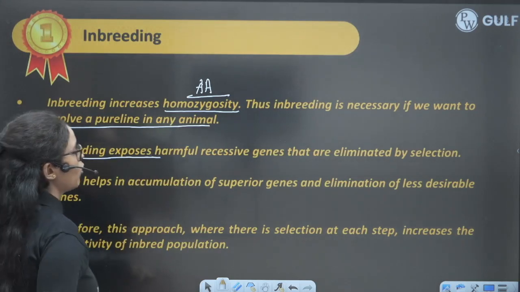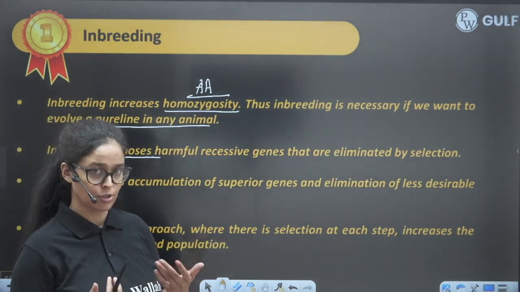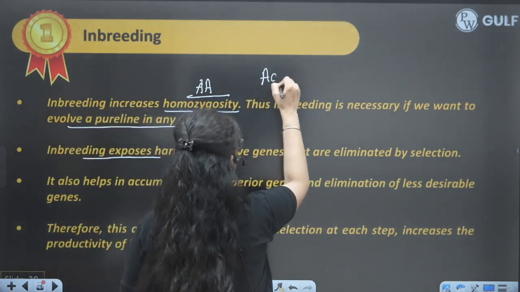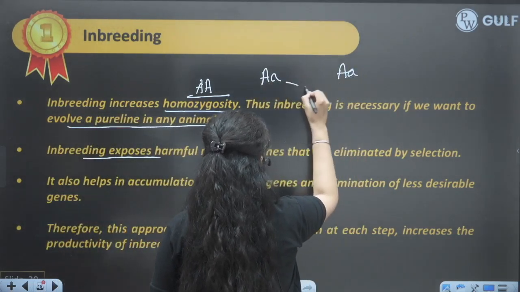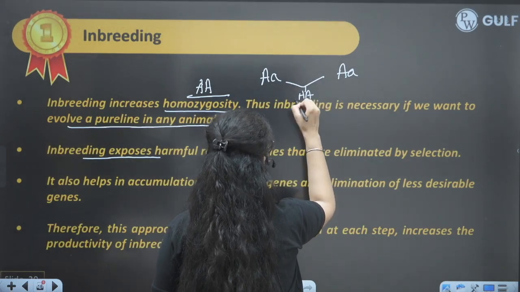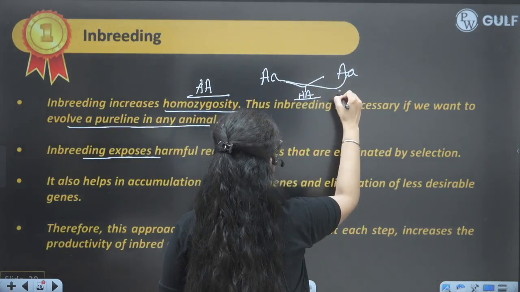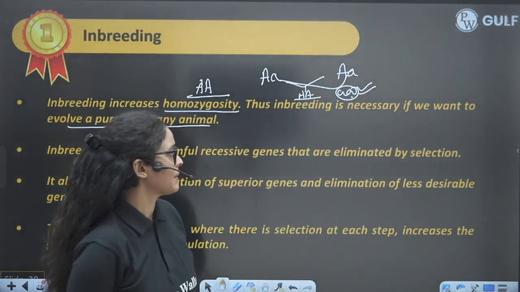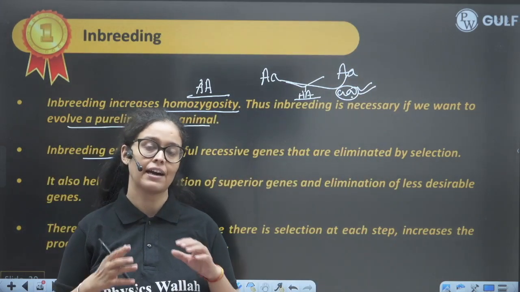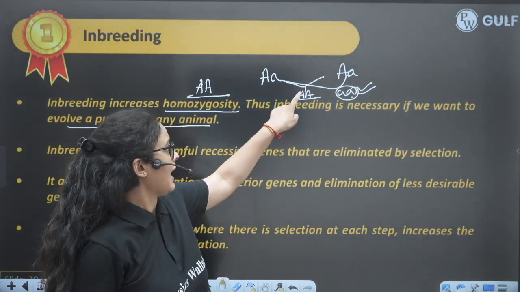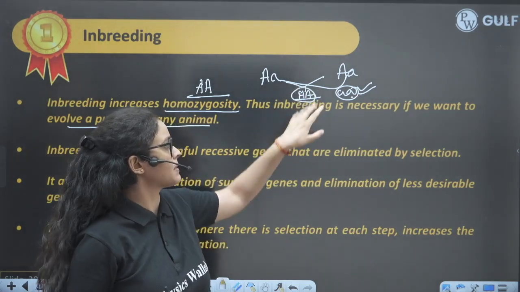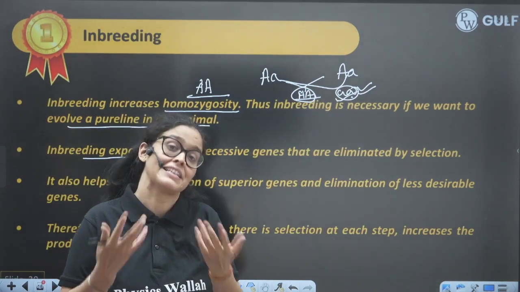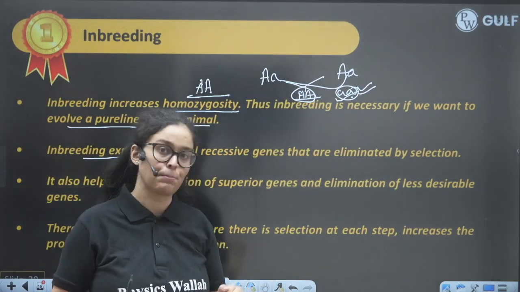And inbreeding also exposes recessive alleles sometimes. So suppose we are continuously mating the animals, they will form some offspring with pure line and some with the recessive allele. So this can actually cause danger, because sometimes these recessive genes are eliminated and homozygous characters are formed. But sometimes, when both the recessive alleles come together, they create certain diseases, or they decrease the productivity, right?